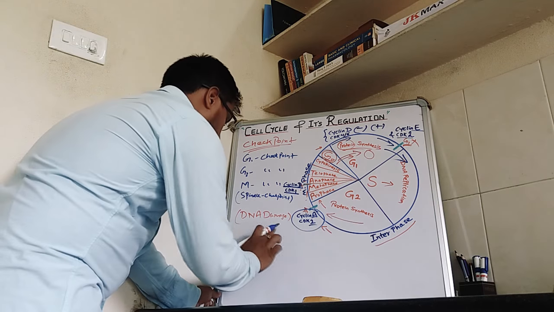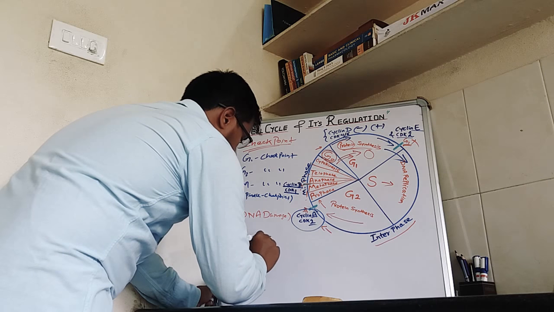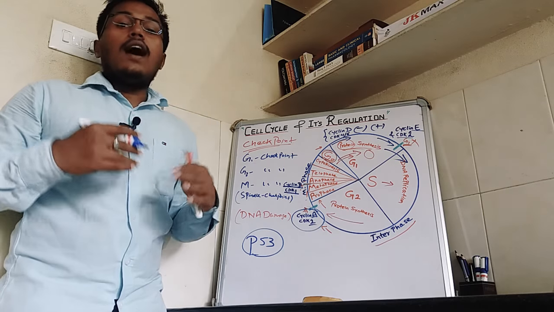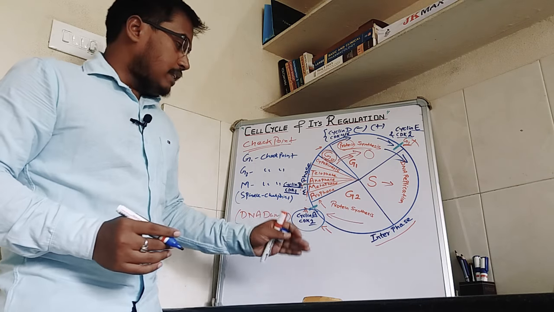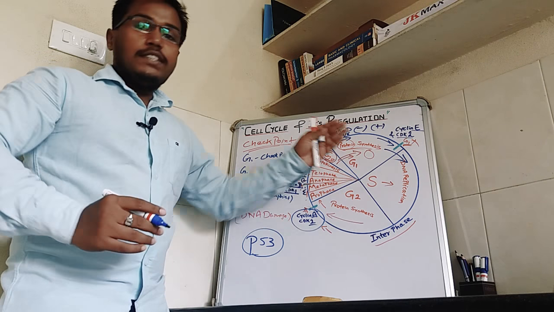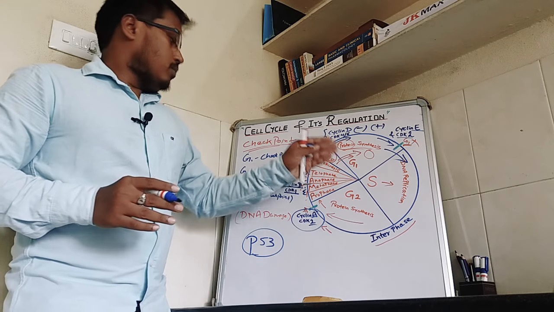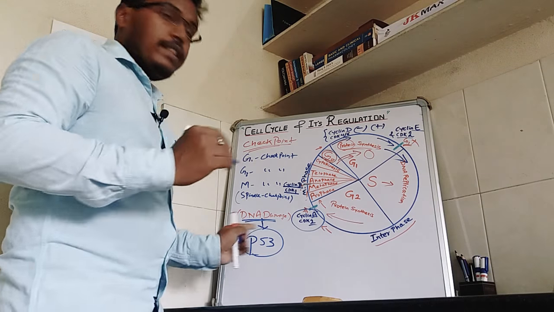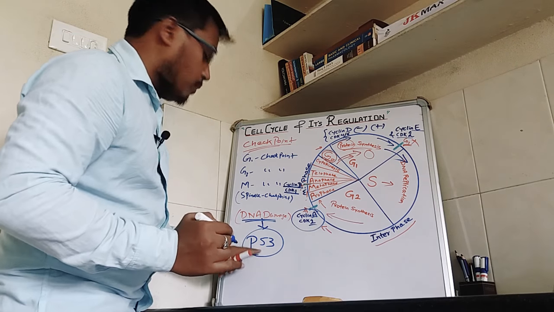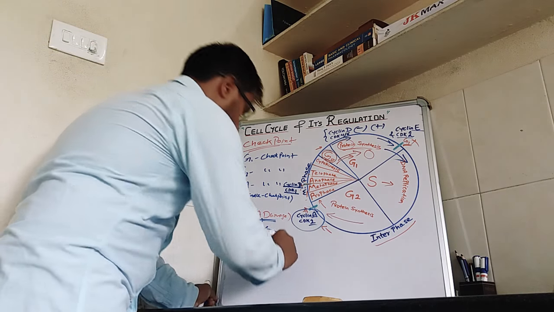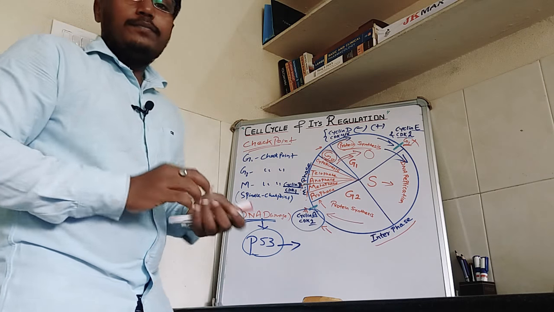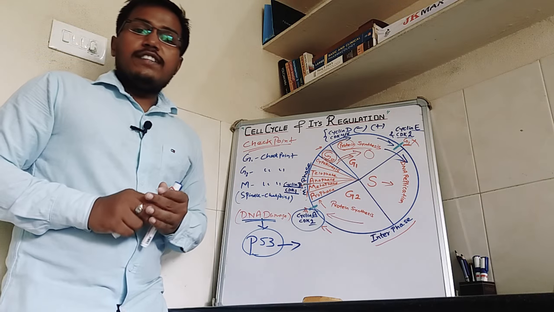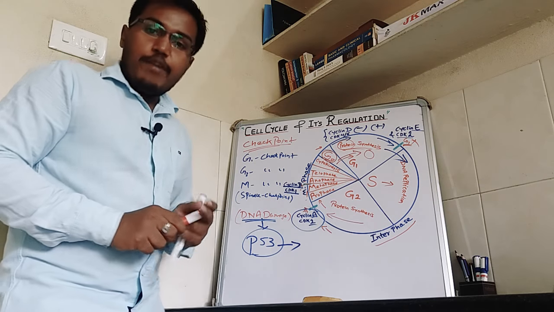there is a protein called P53. It is called the guardian of the genome because it will guard all the genome of the cell. When there is DNA damage, this P53 protein will get activated, and as we know, in apoptosis the intrinsic pathway is activated by P53.